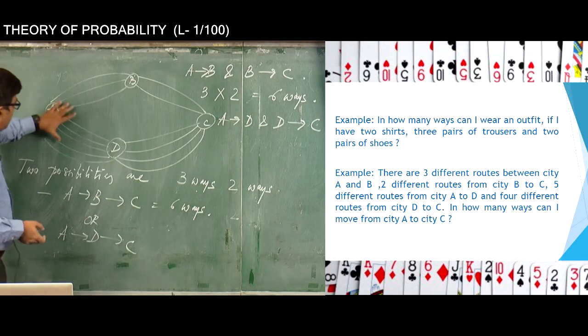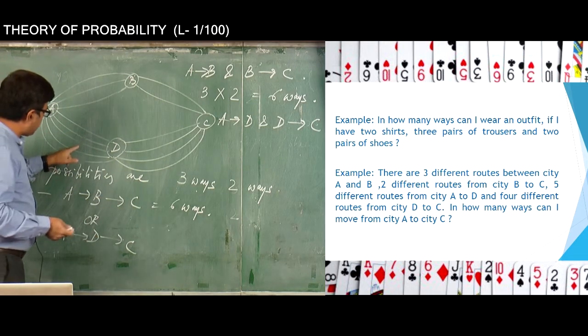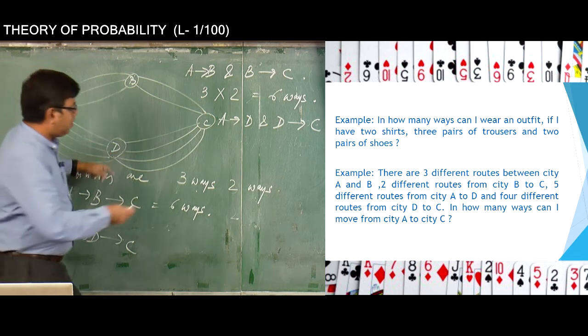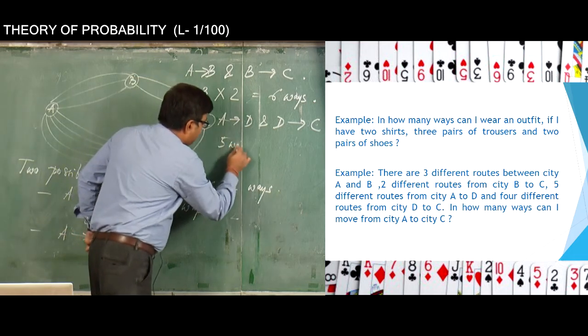So A to D, how many ways can you do it? 5 ways you can do it, because there are 5 different routes between A and D. So 5 ways you can reach from A to D. So from A to D I can reach in 5 ways.